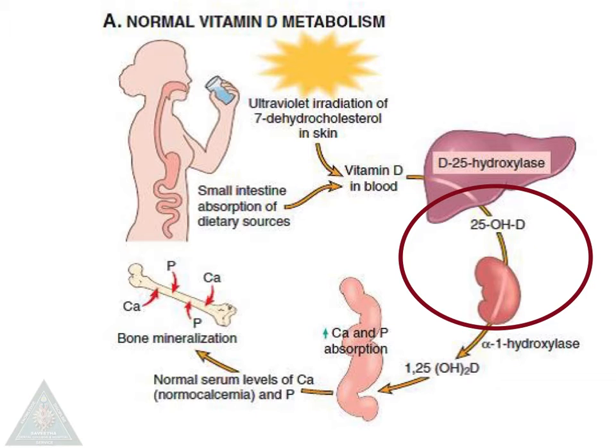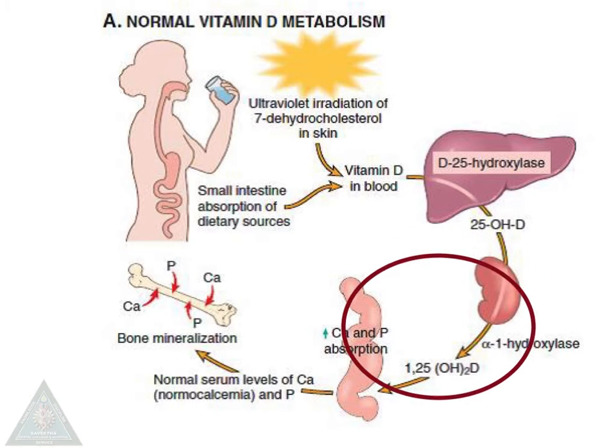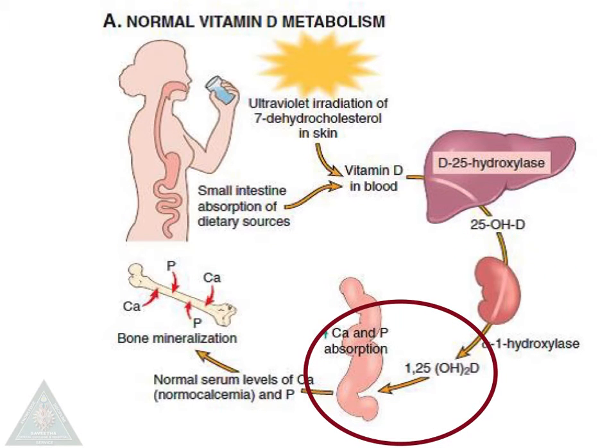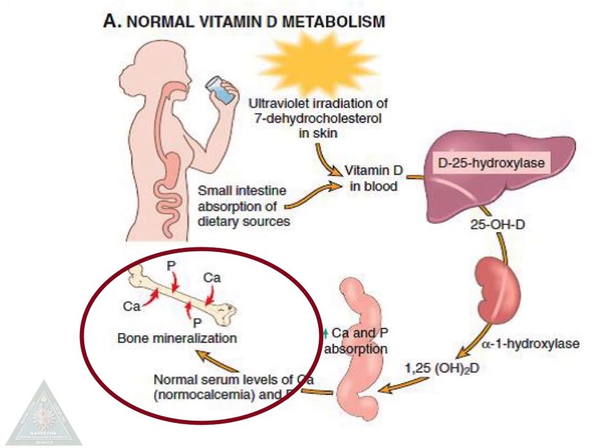This 25-hydroxy cholecalciferol is acted upon by the alpha-1 hydroxylase in the kidney to become 1,25-dihydroxy cholecalciferol, which increases the calcium and phosphorus absorption from the intestine, resulting in normal serum levels of calcium and phosphorus and therefore bone mineralization.